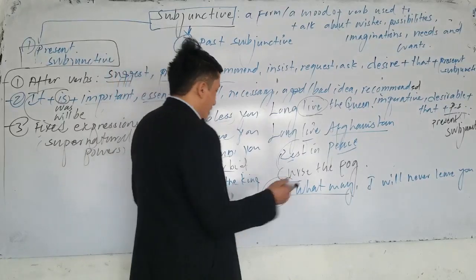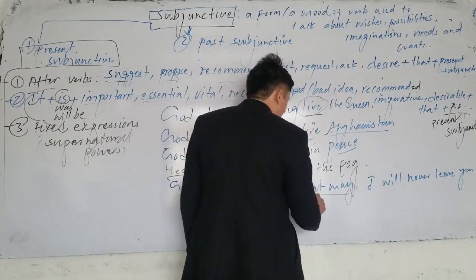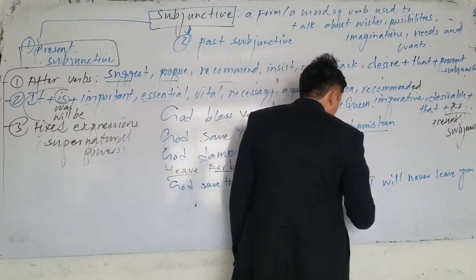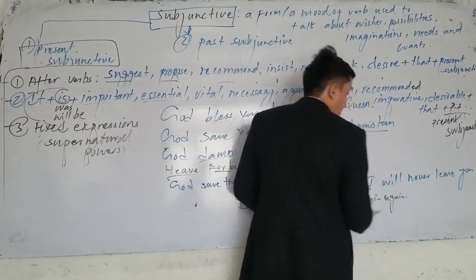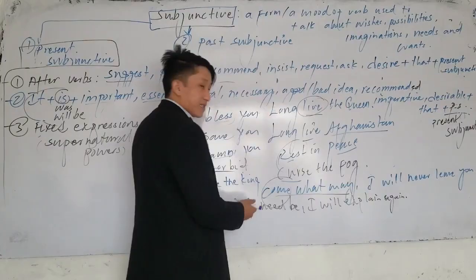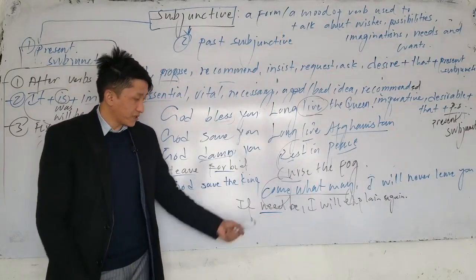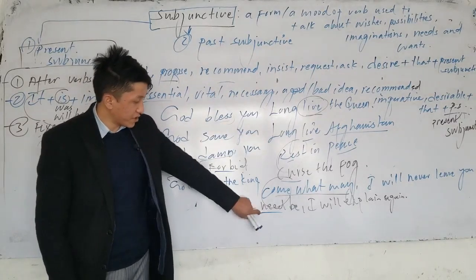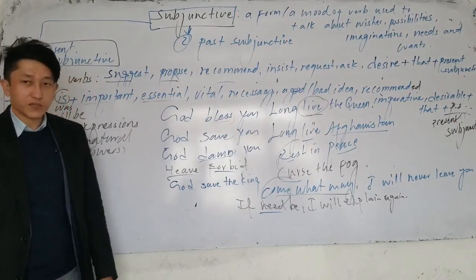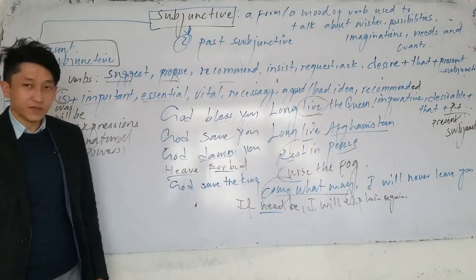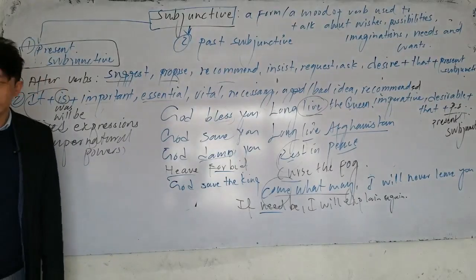Or the next one, another expression, if need be. Look, if need be, I will explain again. It means if it's necessary. Look, if need be, which one is subjunctive here? If need be. So this is a fixed expression. In these supernatural powers, okay, God bless you, God save you, God damn you, what do we use here? We use the present subjunctive.